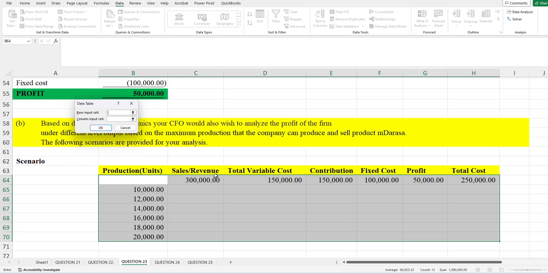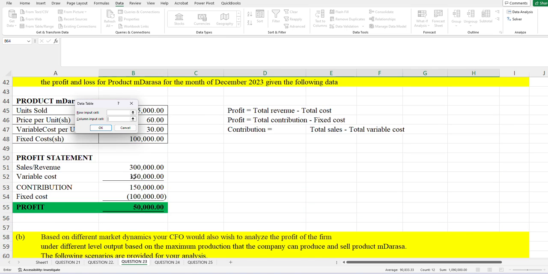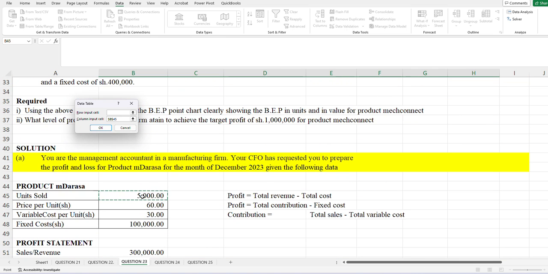We agreed that our scenario was based on the number of units, so it is production that we are changing. And our production is aligned in a columnar input, so we change our column input. We take the original production, which here was 5,000 units. Don't type it manually; make sure that you pick the formula.